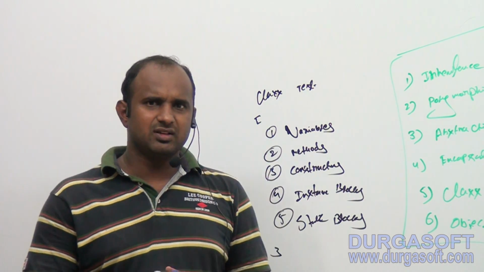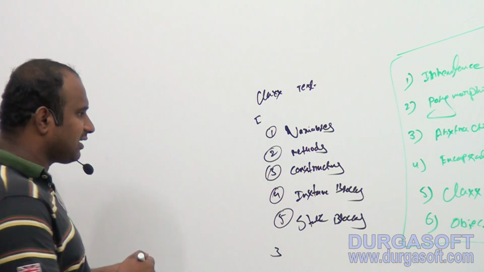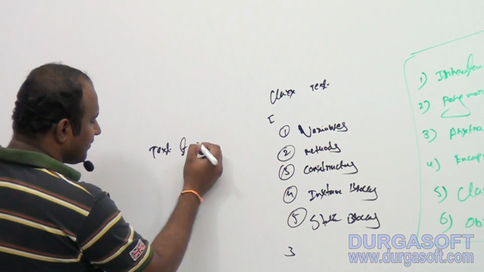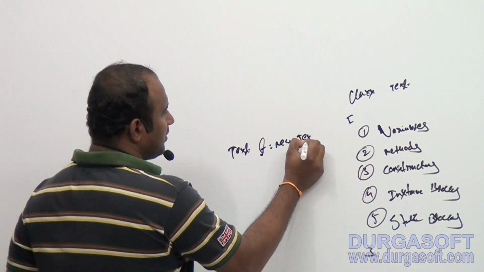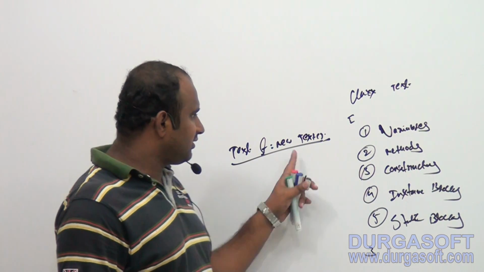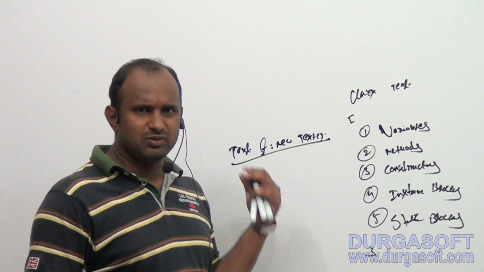Ratan, what about object? This is a class, and for this class we create an object. How to create the object in Java? Class name, reference variable, new, class name of constructor. I completed this line also as part of the constructors. This is the line used to create the object. I hope everyone knows this point very well.